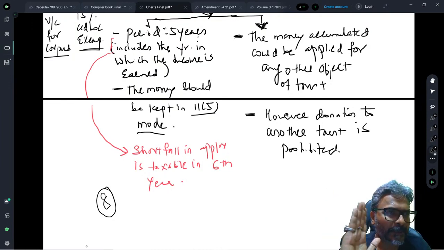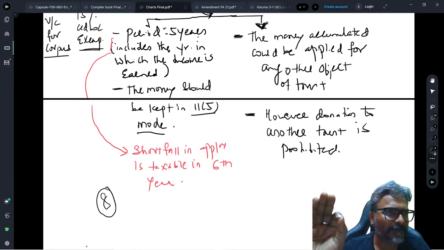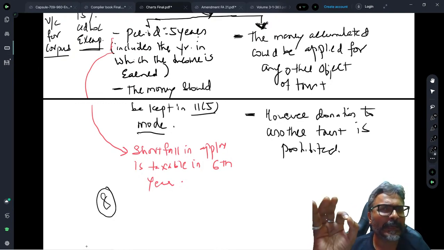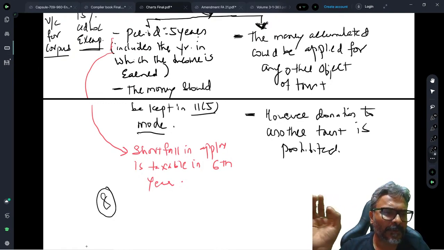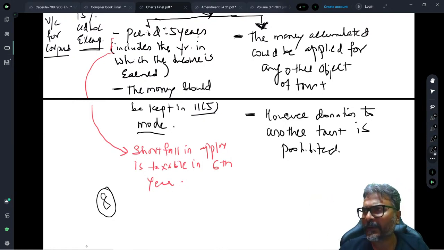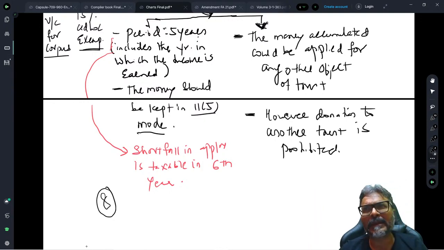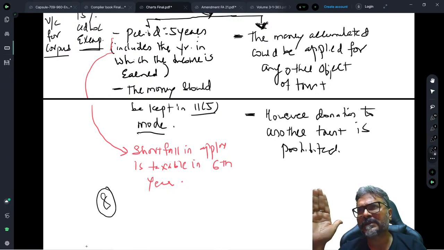I think this point is now well clear to all of you. No doubt about this one now. Now, I should not be telling you this. Every one of you is aware that in respect of any application of an amount, if there is a default of 40A(ia) or a default of 40A(3), then that much portion will not be considered as an eligible application and only the net amount will qualify for exemption under section 11.